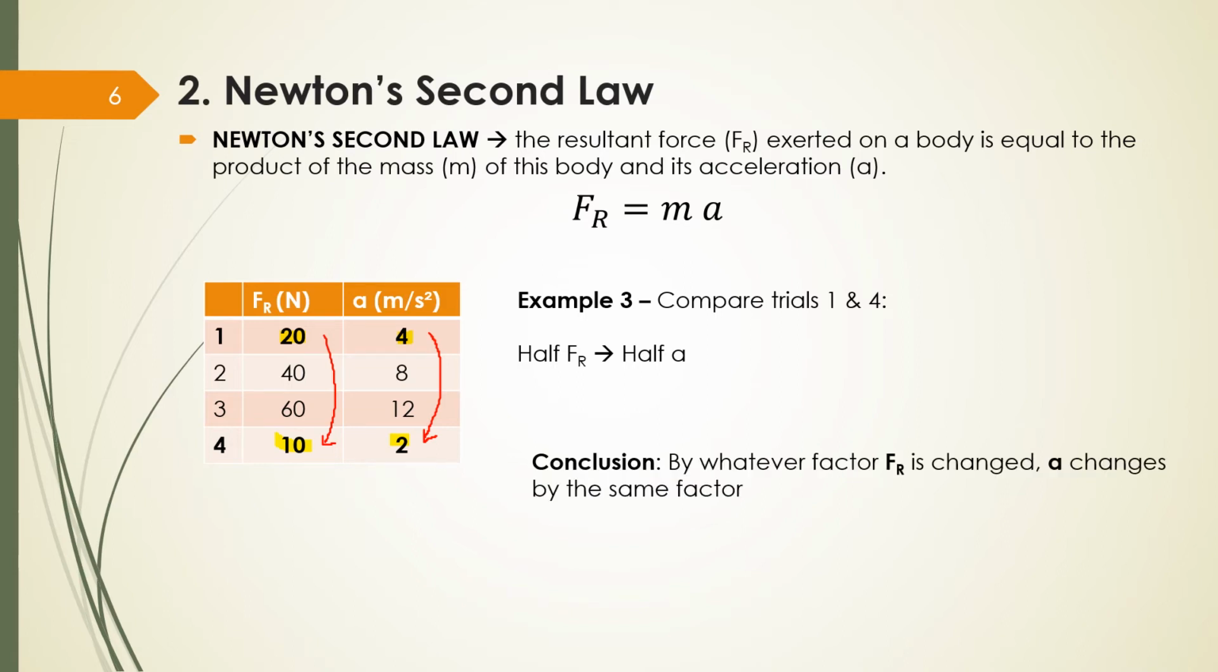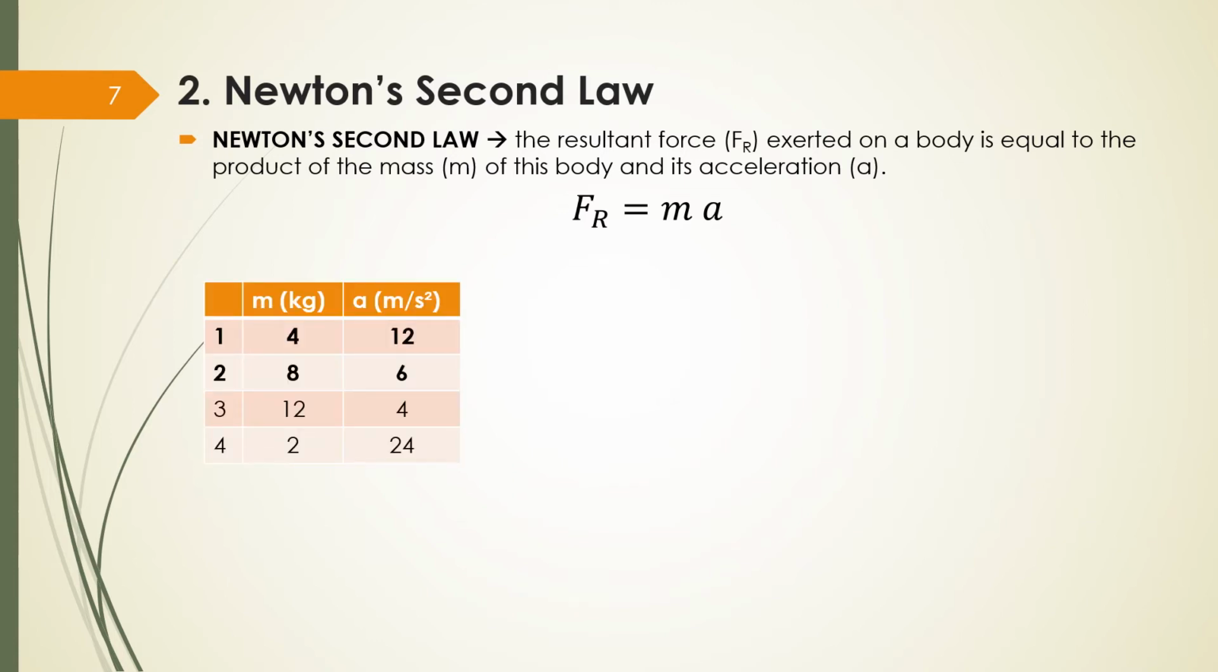Conclusion: by whatever factor resultant force is changed, a changes by the same factor. If I double my force, I double acceleration. If I halve my force, I halve the acceleration, and so on. When I change my force, my acceleration also changes with the same factor. This means acceleration is directly proportional to resultant force.